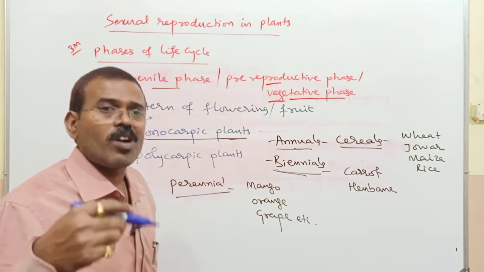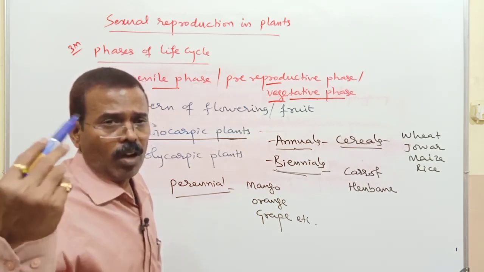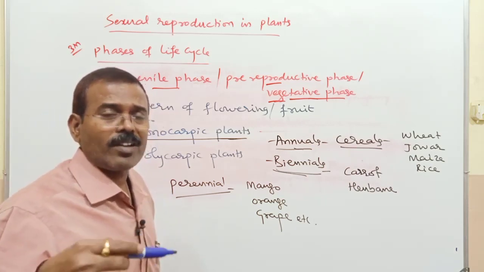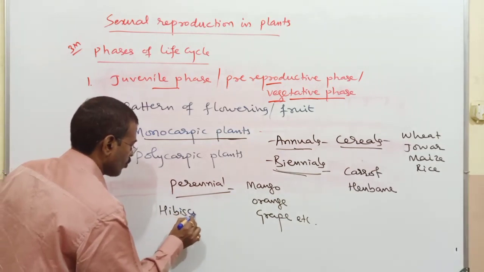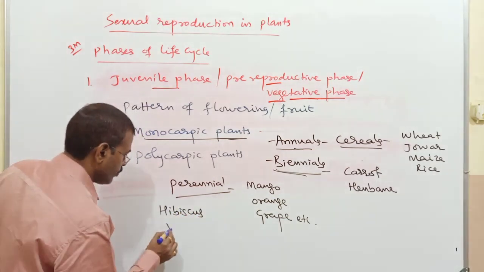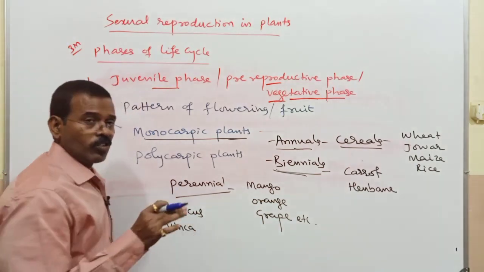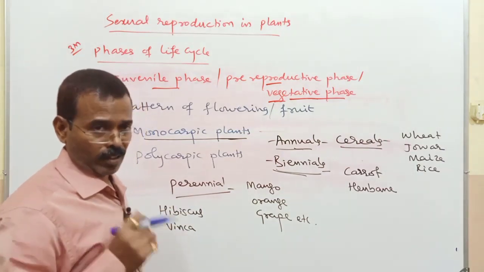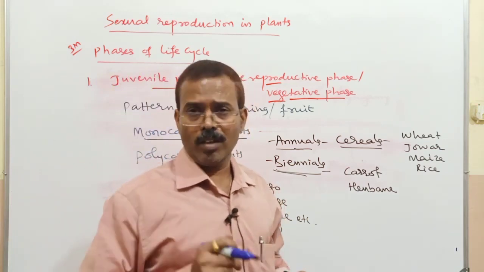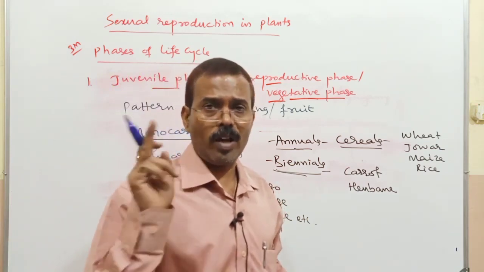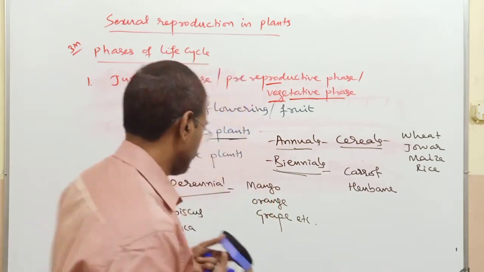Now, there are some plants that are perennial but produce flower throughout the year. Almost all the days of a year we get flowers from these plants. Take for example hibiscus. These are the plants which produce flower throughout the year. Now, there are also some examples that are perennial, but they produce flower only once in their lifetime. So, they are perennial monocarpic plants.